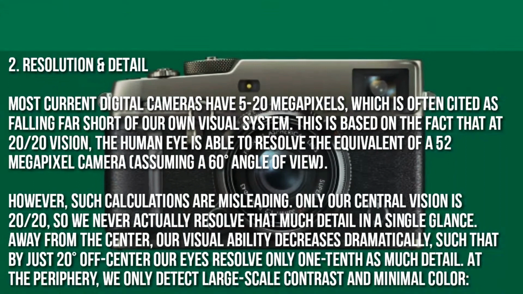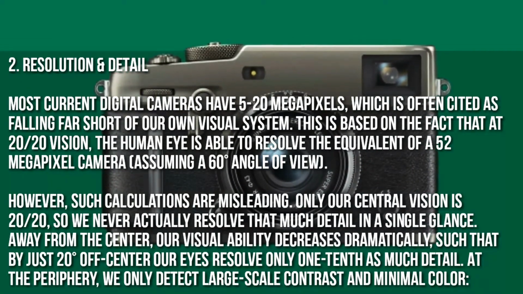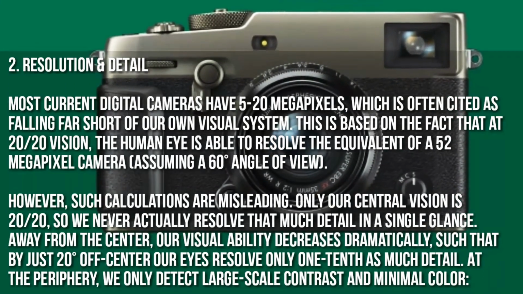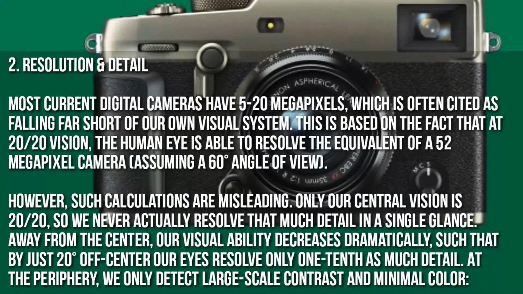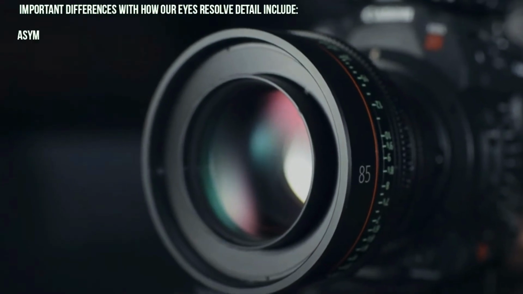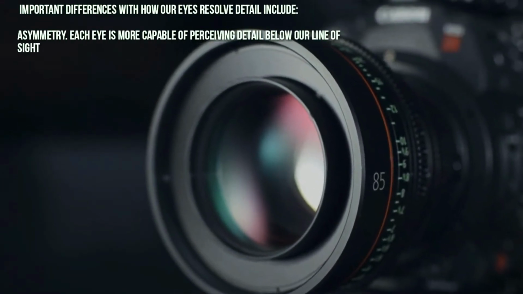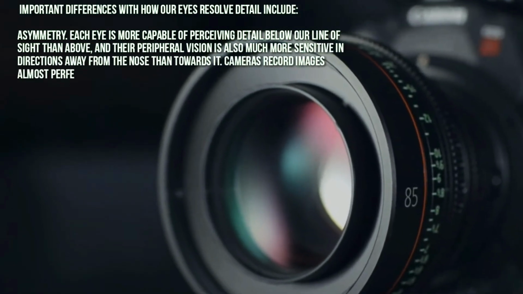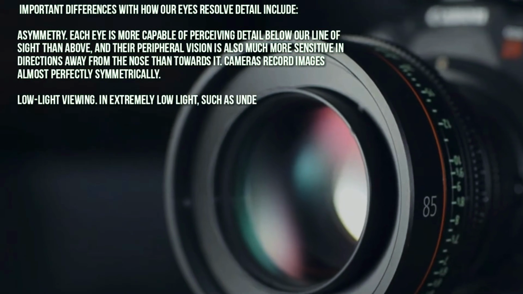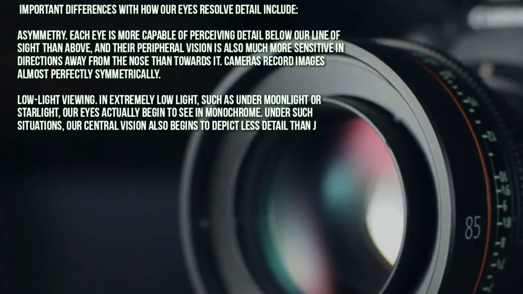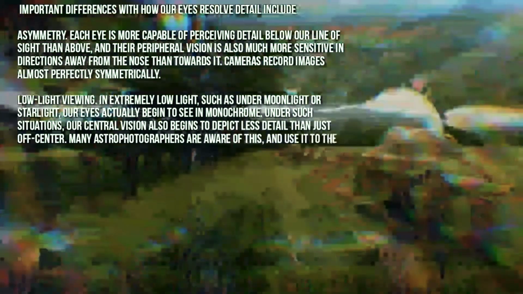Away from the center, our visual ability decreases dramatically, such that by just 20 degrees off-center our eyes resolve only 1/10 as much detail. At the periphery, we only detect large-scale contrast and minimal color. Important differences with how our eyes resolve detail include asymmetry. Each eye is more capable of perceiving detail below our line of sight than above, and their peripheral vision is also much more sensitive in directions away from the nose than towards it. Cameras record images almost perfectly symmetrically.